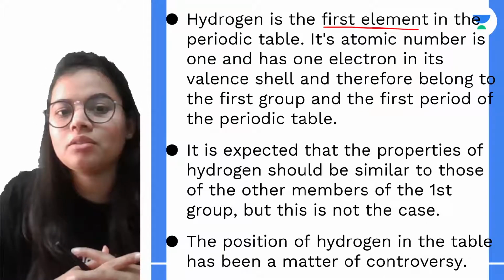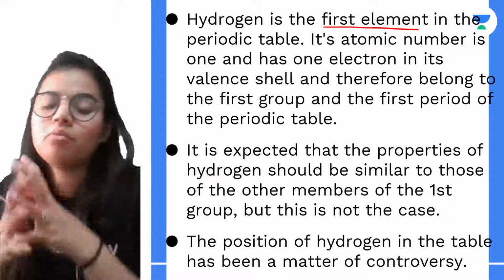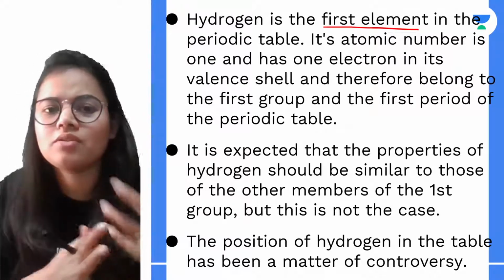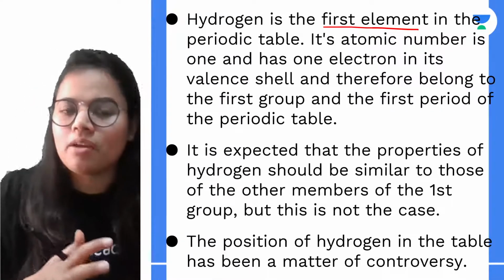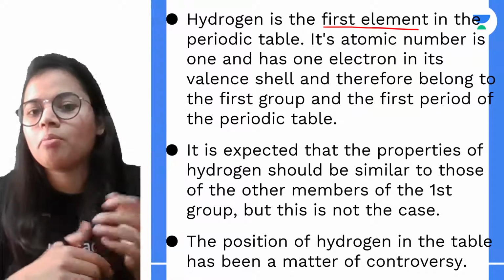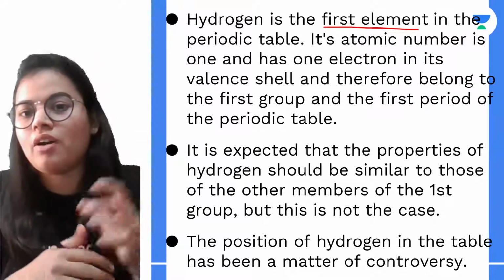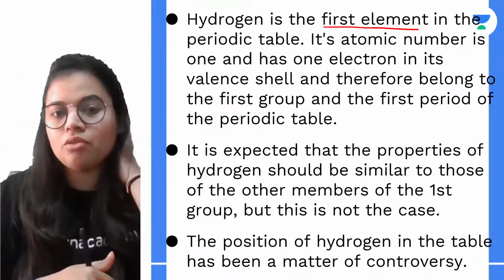It really doesn't belong to any particular group in terms of all its properties. There are some things which are not the same and some things which are the same. Therefore, the position of hydrogen is very much confusing.